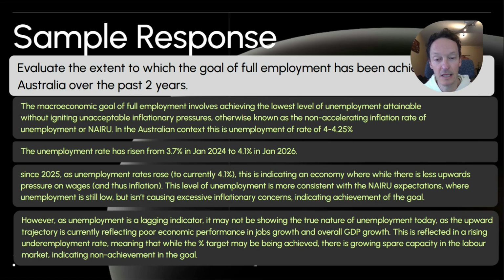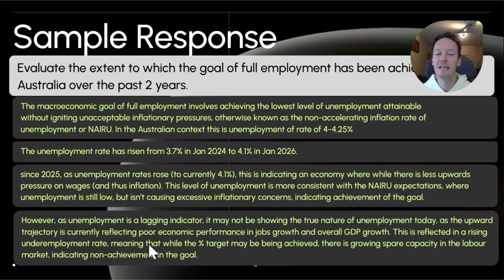However, as unemployment is a lagging indicator, it may not be showing the true nature of unemployment today, as the upward trajectory is currently reflecting poor economic performance in jobs growth and overall GDP. I'm saying, look, the number here is okay, but remember, unemployment statistics are a lagging indicator, so they're indicating what's been happening before. And then I continue on. This is reflected in a rising underemployment rate, meaning that the percentage target may be achieved, but there is growing spare capacity in the labour market, indicating non-achievement of the goal. You can use that language, achievement and non-achievement, to help show the assessor what you're looking at.